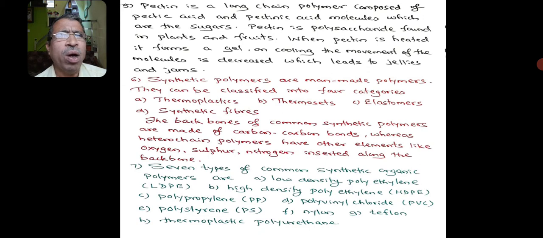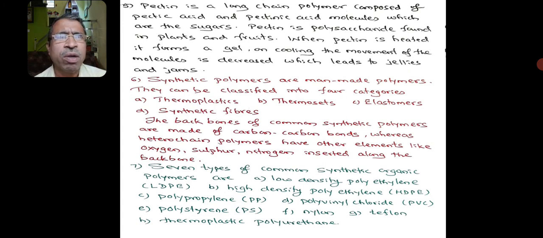Pectin is a long chain polymer composed of pectic acid and pectinic acid molecules. As I have said, these are sugars. Pectin is a polysaccharide found in plants and fruits. When pectin is heated, it forms a gel. On cooling, the movement of the molecules is decreased, which leads to jellies and jams.